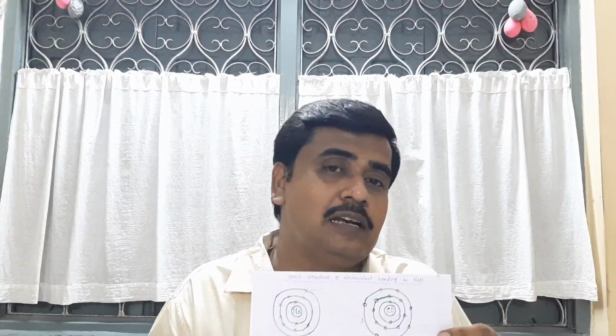and due to that sodium chloride will form. Remember, as in sodium the outermost shell has 1 electron, it is difficult to get 7 electrons to complete the octet. That is why sodium is giving. Same way, chlorine, 7 electrons are present in the outermost shell. Giving 7 electrons is very difficult. That is why they are receiving 1 electron. And here you can see that there is a positive ion, there is a negative ion, and we know that positive ion undergoes oxidation, negative ion undergoes reduction. So formation of sodium chloride is a redox reaction, oxidation and reduction occur simultaneously.